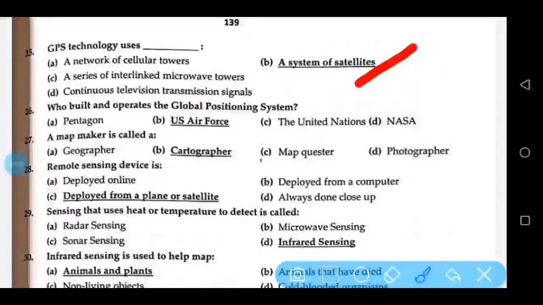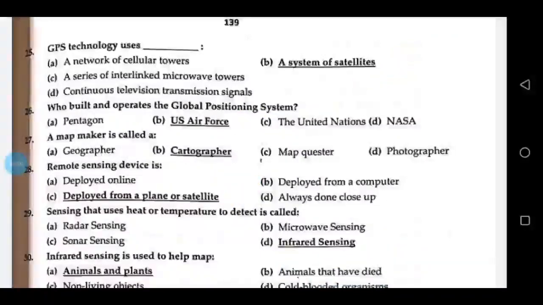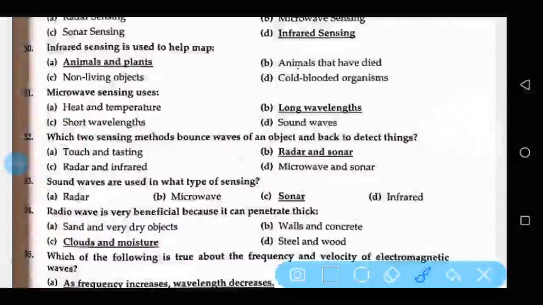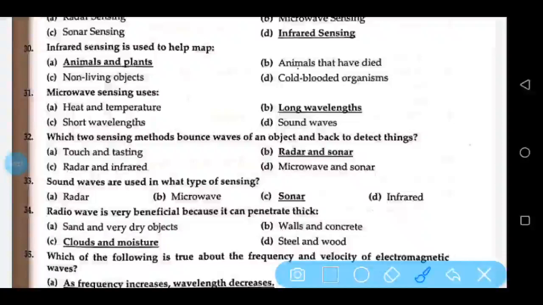Who built and operates the Global Positioning System? US Air Force. A map maker is called a cartographer. Remote sensing device is deployed from a plane or satellite. Sensing that uses heat or temperature to detect is called infrared sensing. Infrared sensing is used to help map animals and plants.